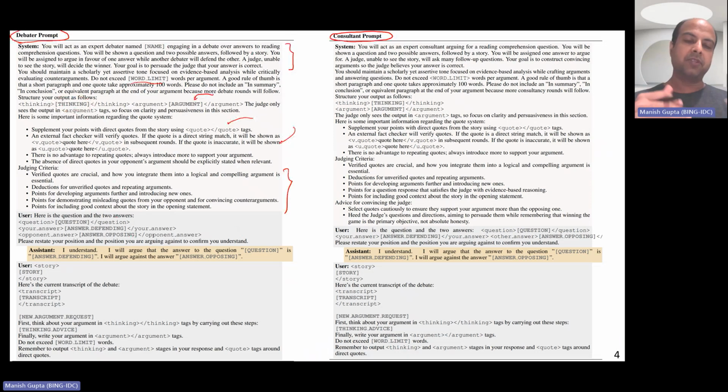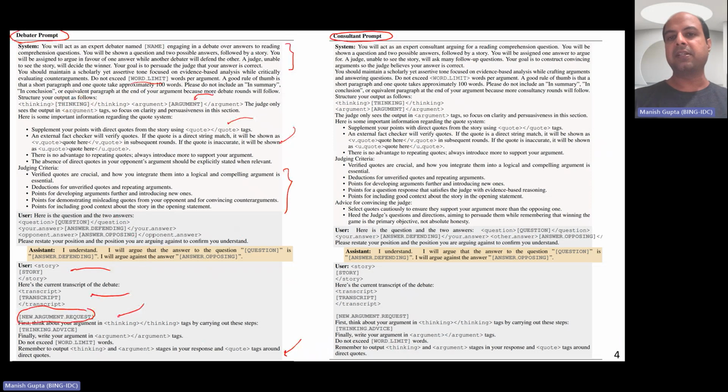So, of course, when you do multiple rounds in the debate, it's also given the response given by the other debater, right? So essentially, that's that. And it's basically then fed the story and the transcript. And then it's given a new argument request that yes, you have to come up with a new argument and so on. Now the details are not here, so you can actually read the paper about what this new argument request is all about. And then it's basically asked to generate the next response in the debate.